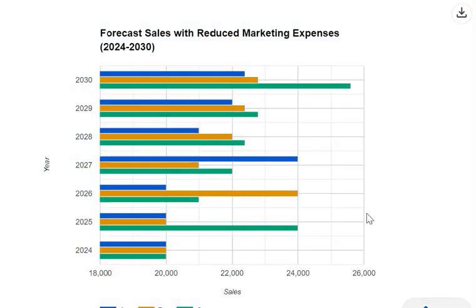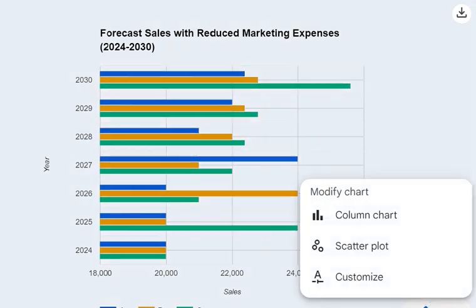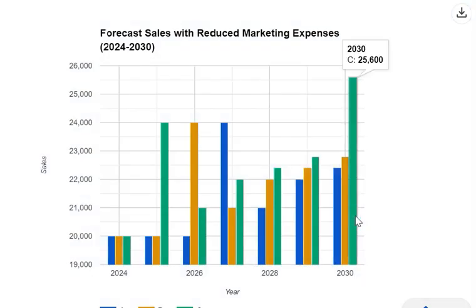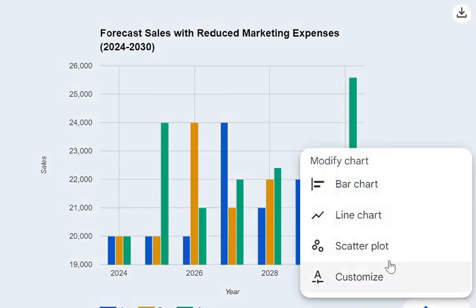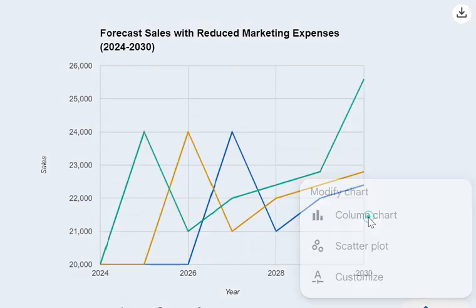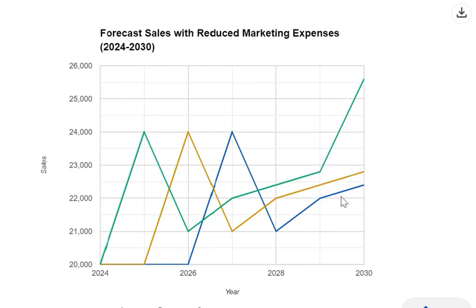Compared to the scenario without the marketing expense reduction, all products experience approximately 20% lower forecast sales. Nevertheless, the reduced marketing expenses still result in positive sales growth for all products over the forecast period.